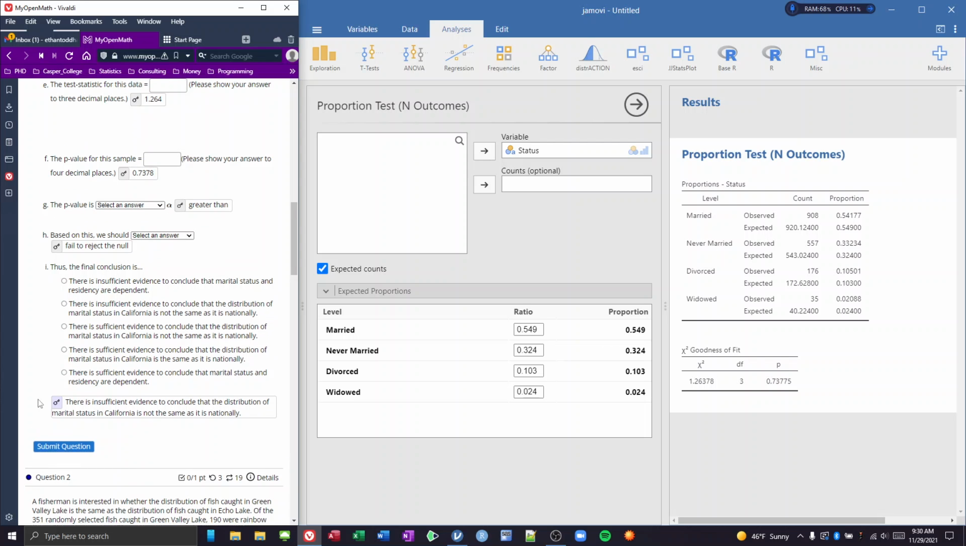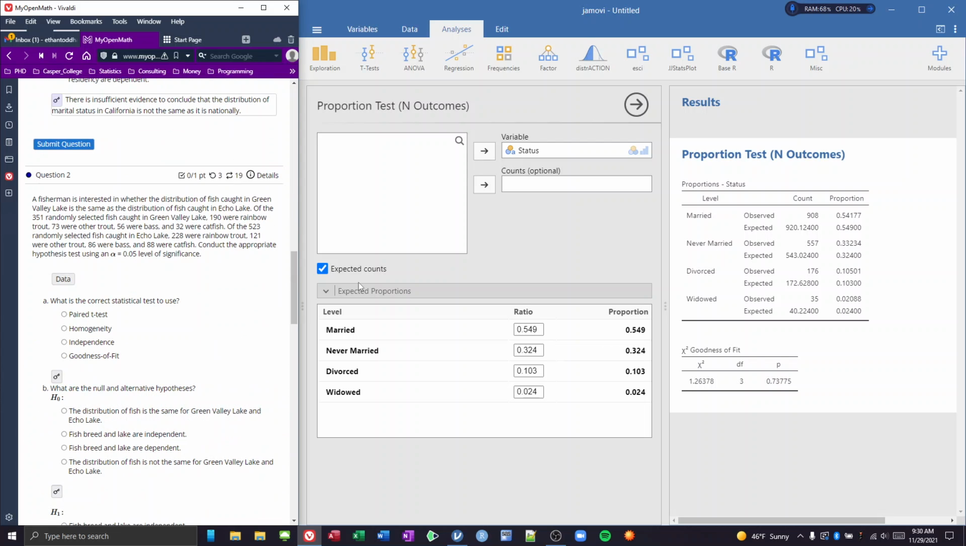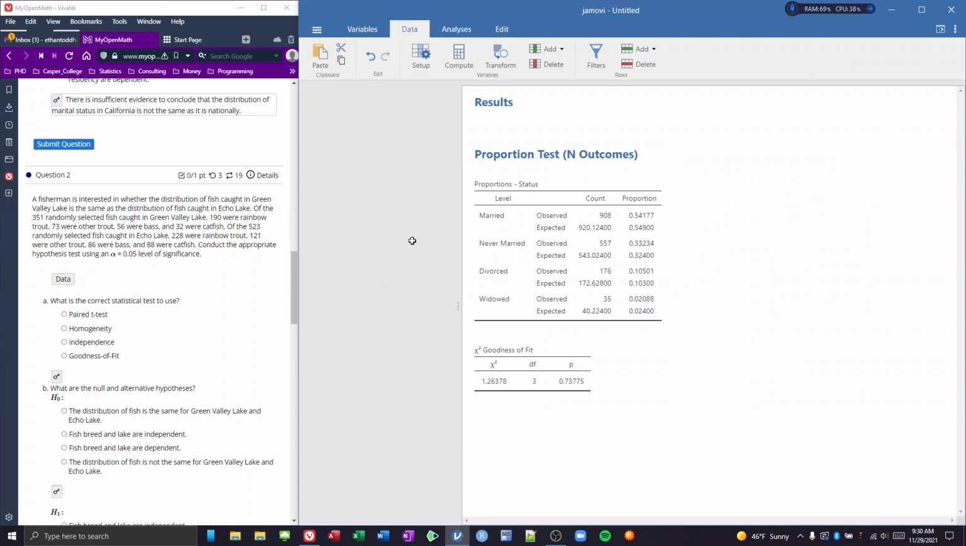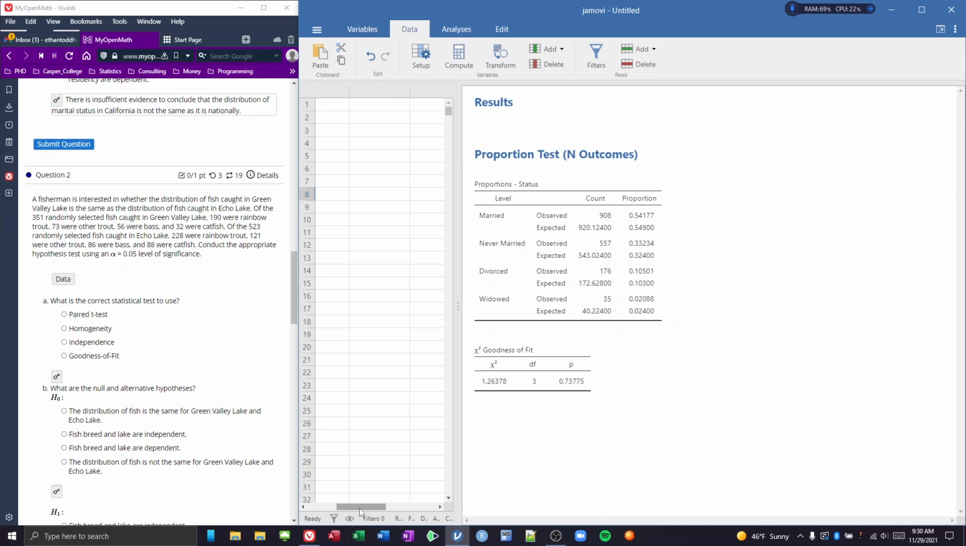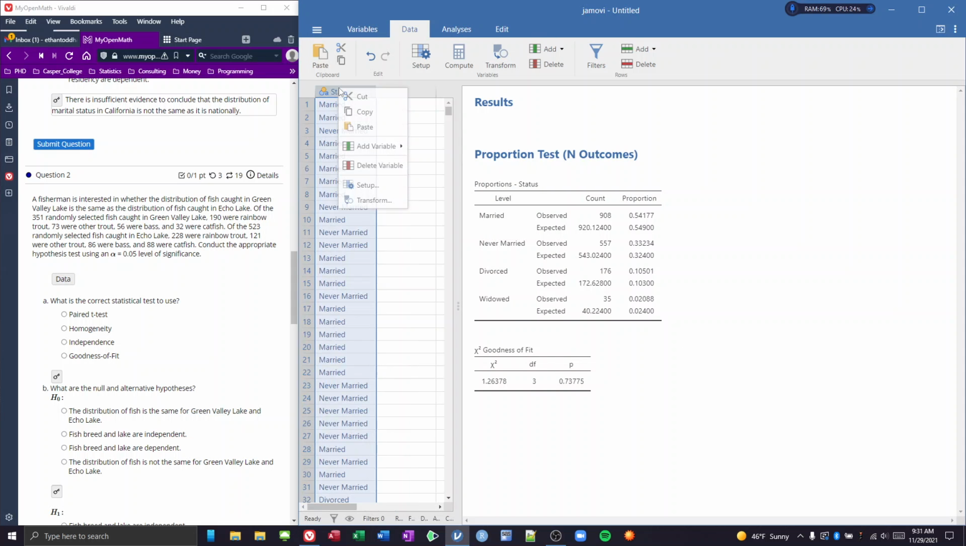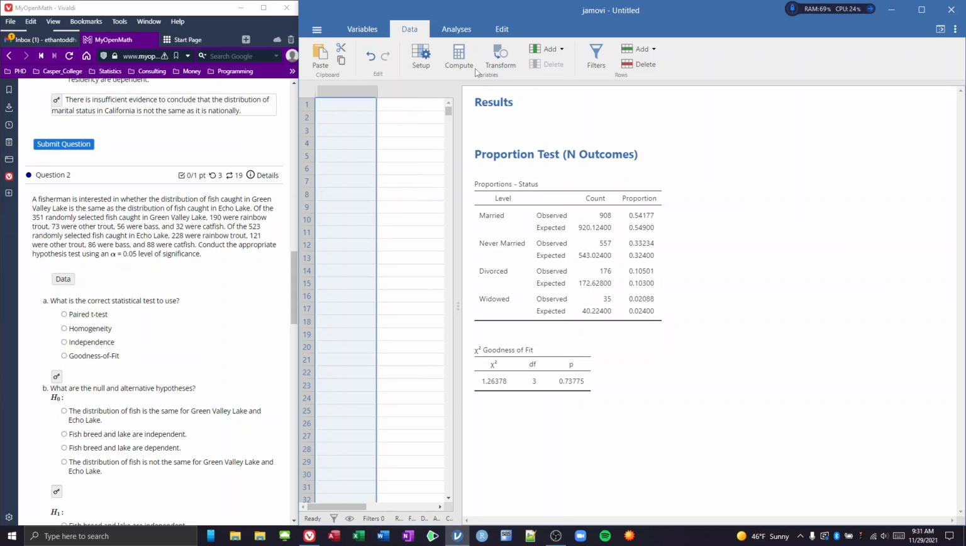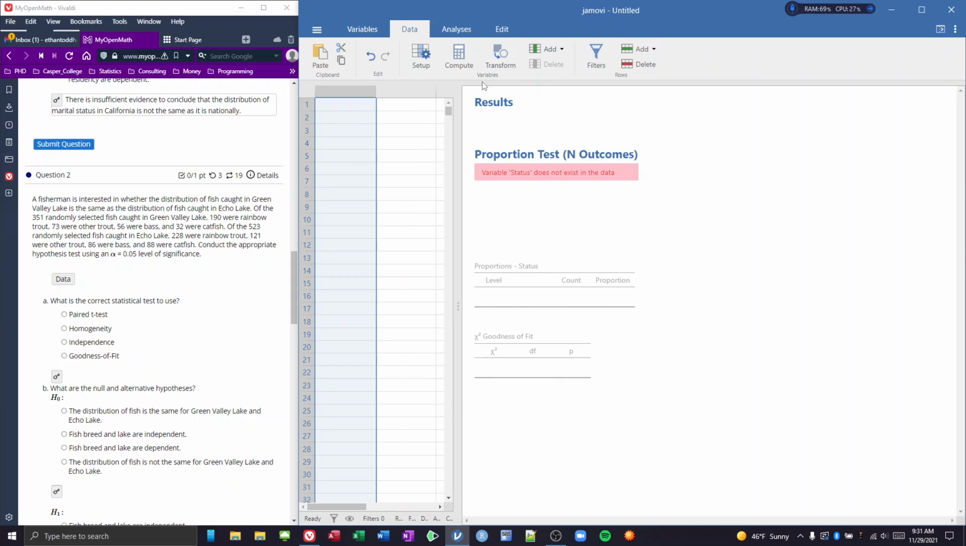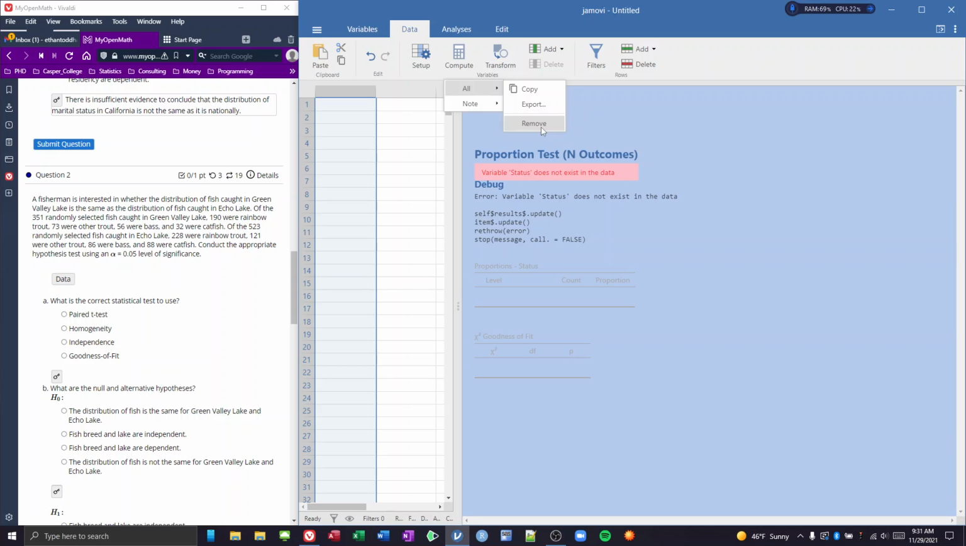Okay, so let's go down and look at question 2. Let's go back to our data, and we're going to just clear out our data so we have a nice blank slate. And we'll clear out our results. And let's look at our next example.